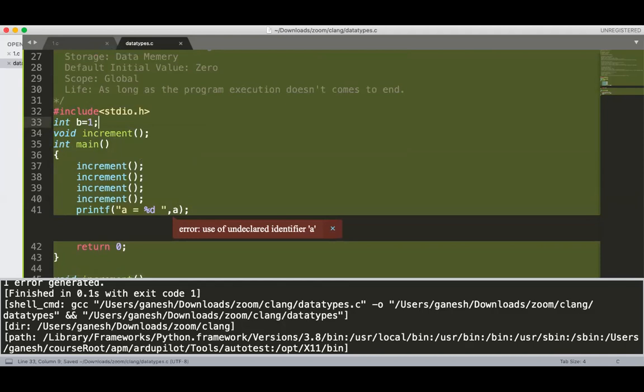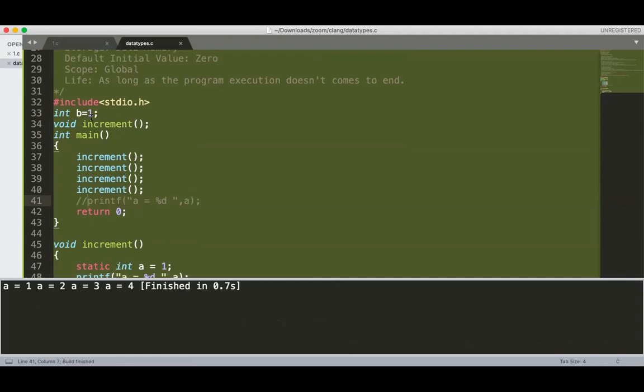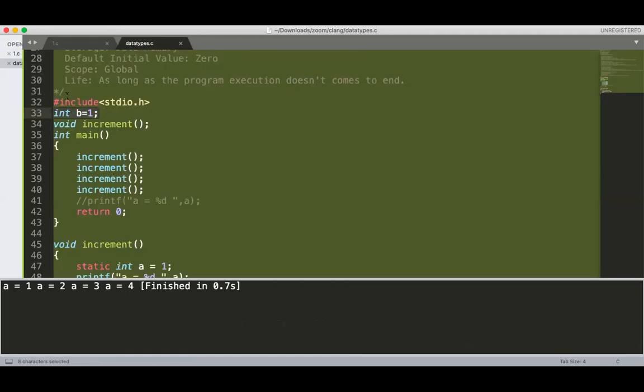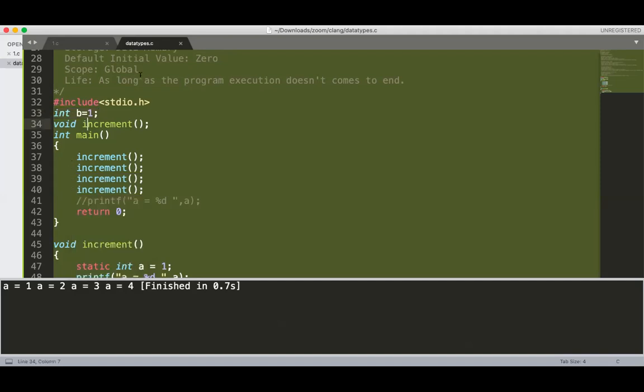Okay, so tell me, what is the storage class of b? Global, sir. Storage class of b is global. Yes, correct. Now it means that b can be accessed by any other file. If I have created one more file, suppose 1.c, and I want to access this b in 1.c, is it possible? Yes, it is possible, but both should be in the same project. If it is in the same project, then we can access the b which is declared in data types.c in 1.c.